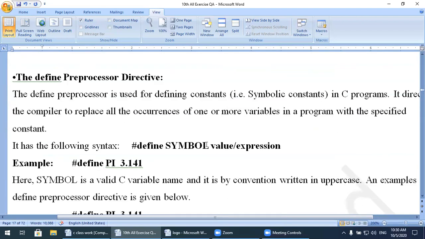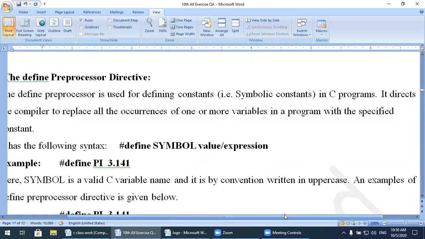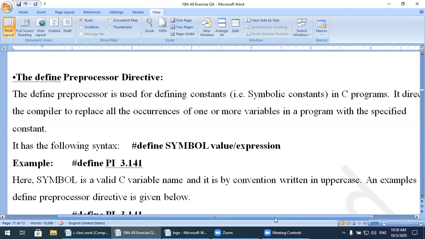Next, the define preprocessor directive. The define preprocessor is used for defining constants, that is, symbolic constants. In a C program, it directs the compiler to replace all occurrences of a variable in the program with the specified constant.